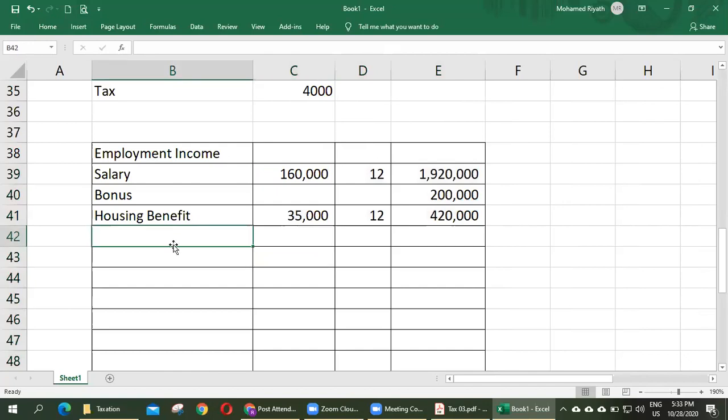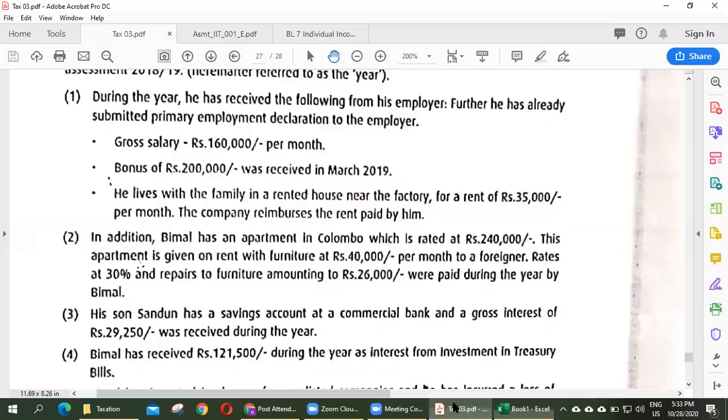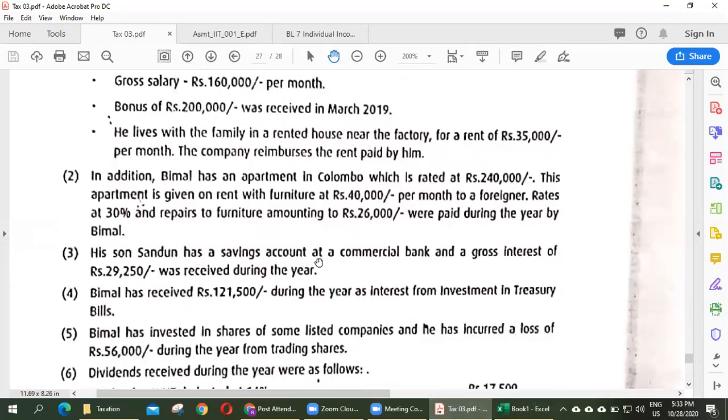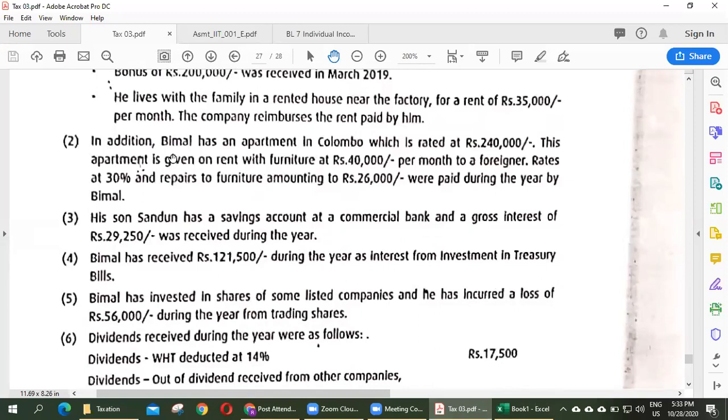Right. Employment income. Any questions you can ask? Right. In addition, Vimal has an apartment in Colombo which is rated at rupees 240,000. This apartment is given on rent with furniture, rupees 40,000 per month together, to a foreigner. Rates at 30%, and repair to the furniture amounting to rupees 26,000 were paid during the year by Vimal.